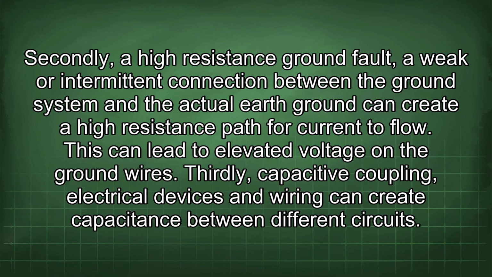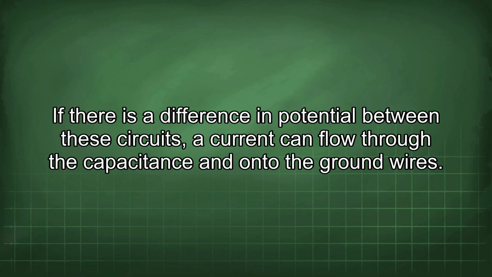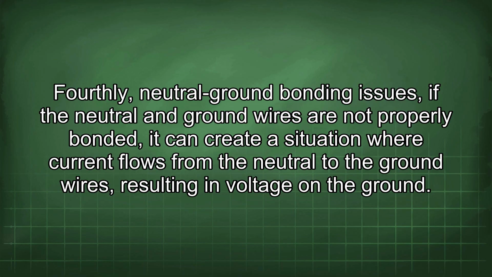Thirdly, capacitive coupling. Electrical devices and wiring can create capacitance between different circuits. If there is a difference in potential between these circuits, a current can flow through the capacitance and onto the ground wires. Fourthly, neutral ground bonding issues. If the neutral and ground wires are not properly bonded, it can create a situation where current flows from the neutral to the ground wires, resulting in voltage on the ground.